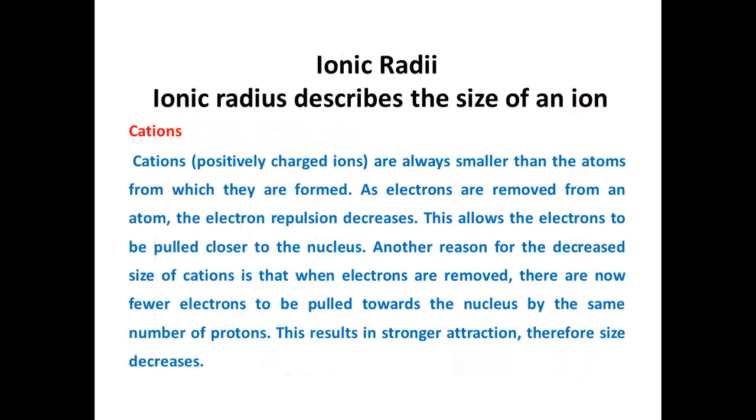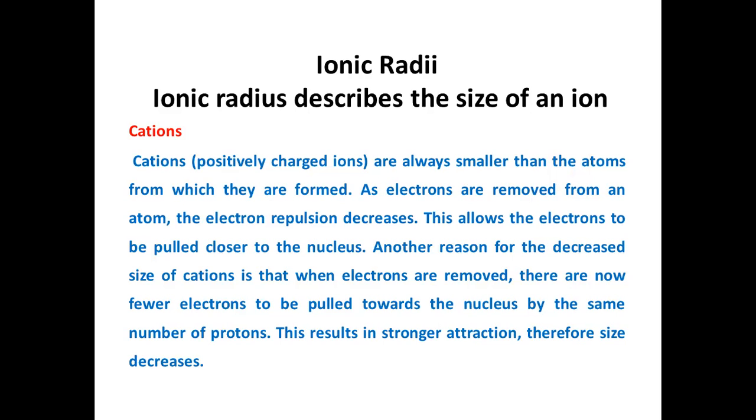Let's talk about ionic radii. It's similar to atomic radii, but in this we are talking about the ionic form, right? For example, Na is a normal neutral atom, but Na+ is an ion. So ionic radius describes the size of an ion. Cations, which are positively charged ions, are always smaller than the atoms from which they are formed. As electrons are removed from an atom, the electron repulsion decreases. This allows the electrons to be pulled closer to the nucleus.